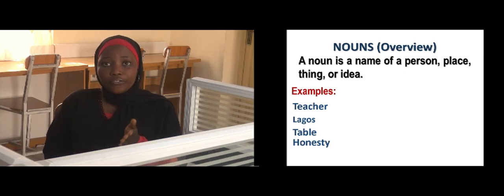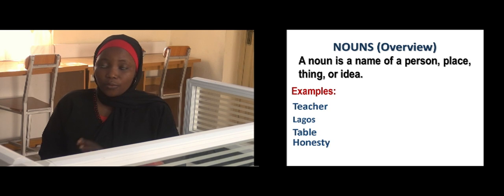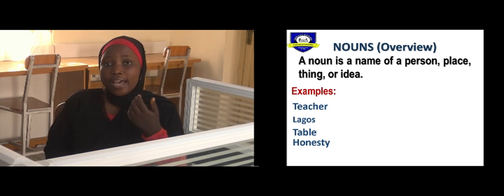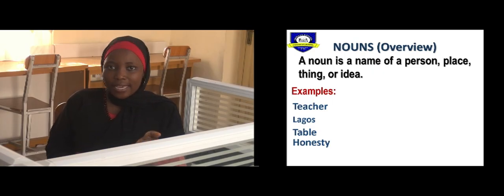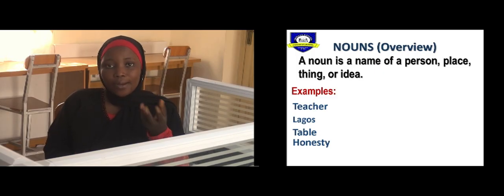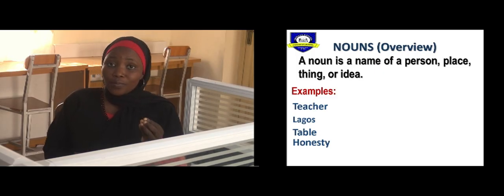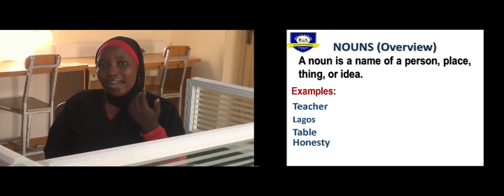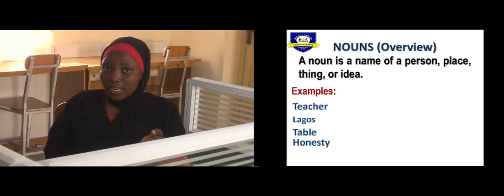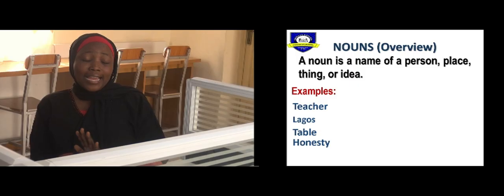Now, examples of names of places. We have Abuja, we have Minna, we have Lagos, and so on. Examples of persons, we have teacher, we have doctor, we have Amina, Abdullahi, Abdul Qadir, and so on. Names of objects, we have tables, fans, windows, curtains, and so on. Names of ideas, we have honesty, bravery, courage, and so on. Now, all these are classified as nouns.